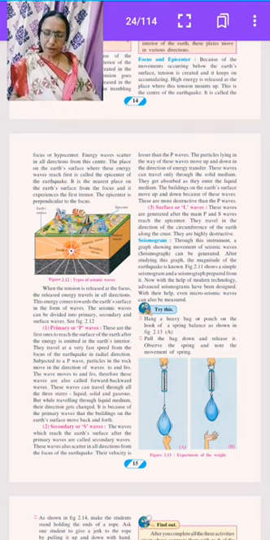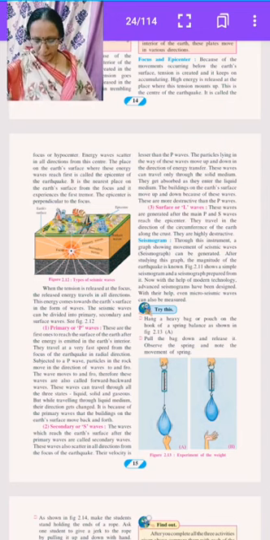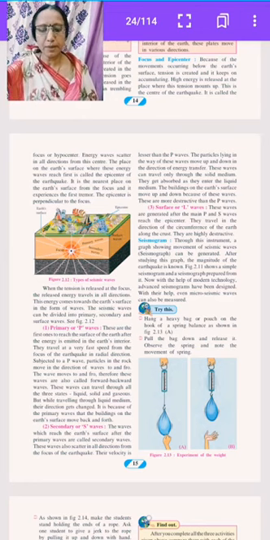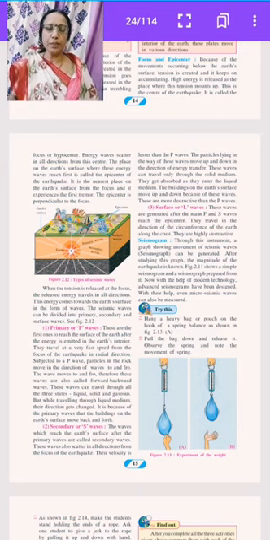And the P waves can travel through all three states: liquid, solid and gaseous, but while traveling through a liquid medium, their direction gets changed. Here the velocity of S waves is lesser than P waves. The particles in the way of these waves move up and down. These waves can travel only through solid medium.